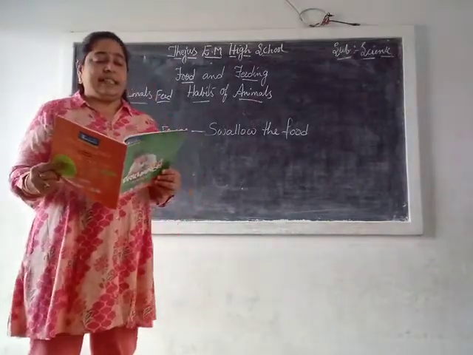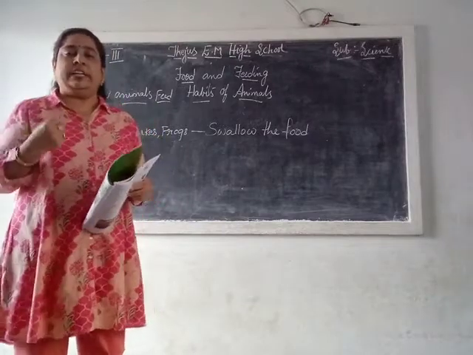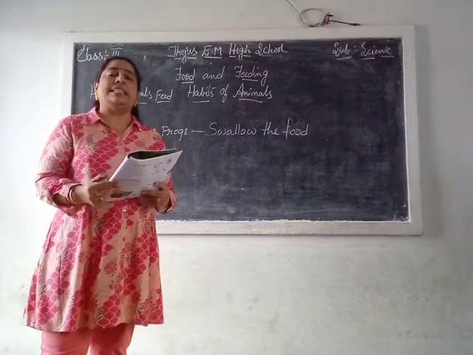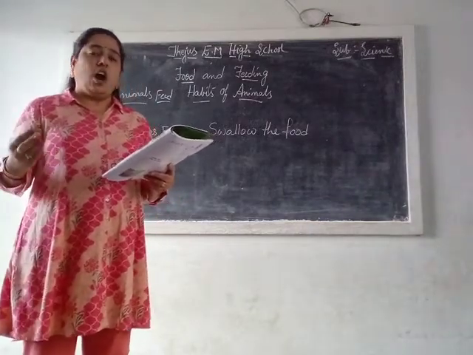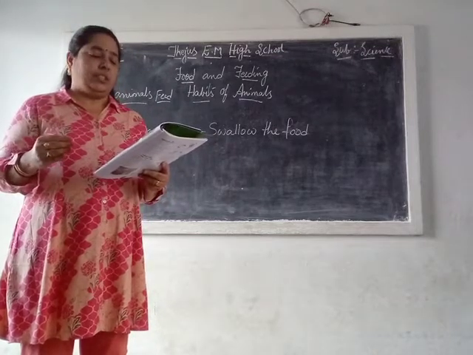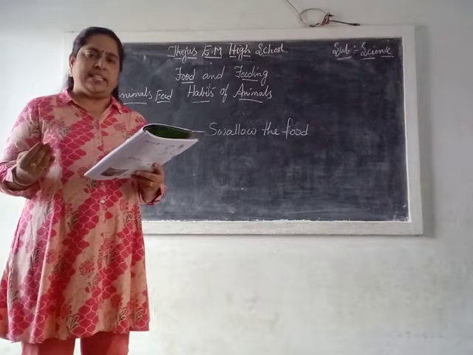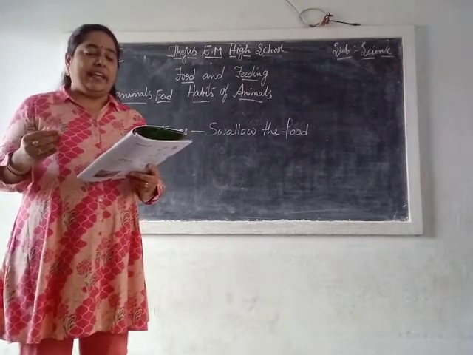Next, animals that tear and chew flesh. They tear with the teeth. Some flesh-eating animals like lions, tigers, foxes, and dogs chew flesh and bones. So they have very sharp, pointed and curved front teeth to tear flesh.